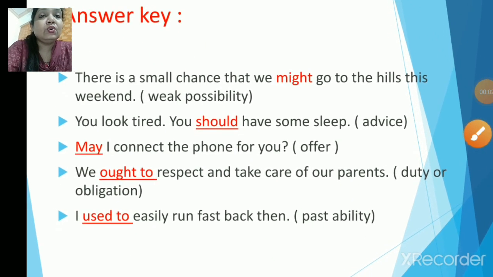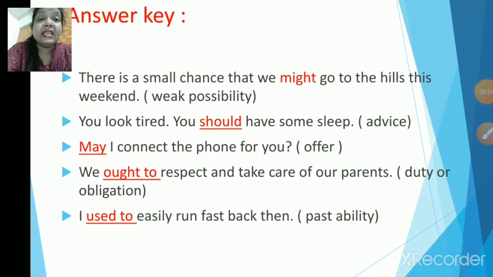Alright children, so the first sentence, there is a small chance that we dash go to the hills this weekend. So now the clue is weak possibility. So we can use the word might. Yes, so there is a chance that we might go to the hills this weekend. Next one, we have to give an advice, right? So you look tired. You should have some sleep.